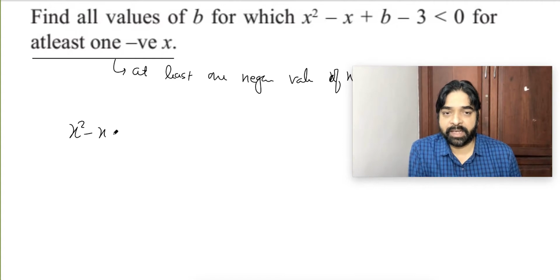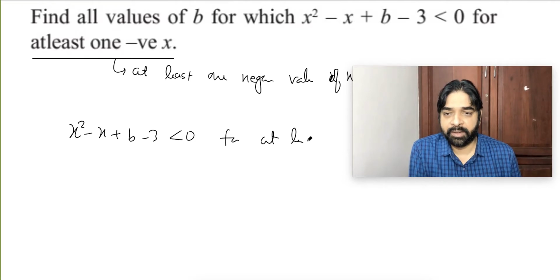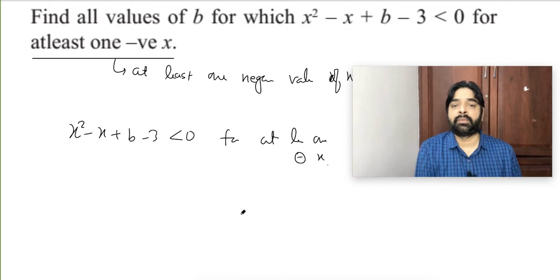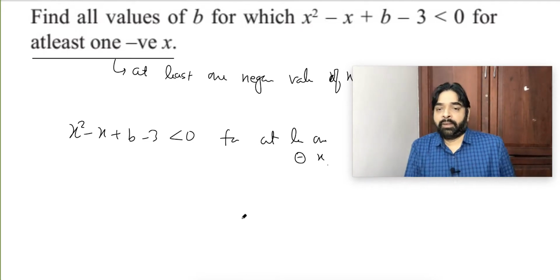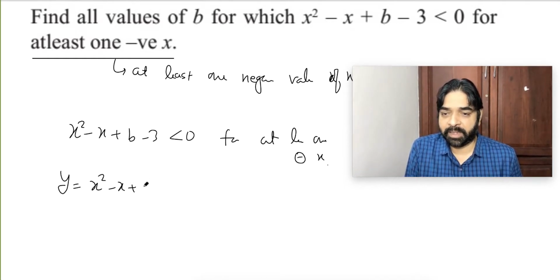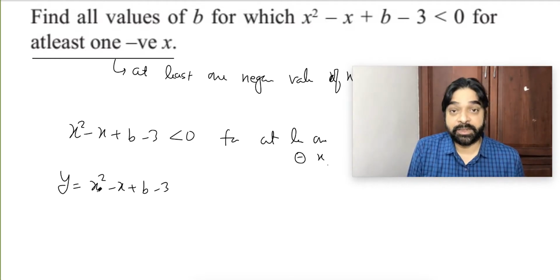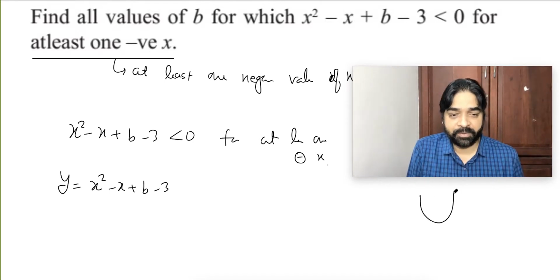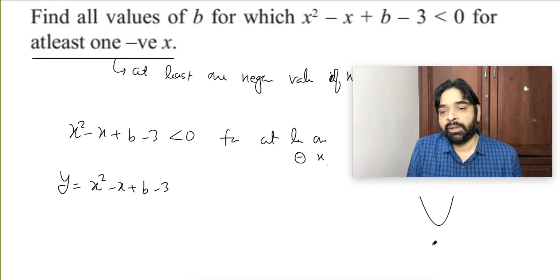x square minus x plus b minus 3 less than 0 for at least one negative x. Here y equal to x square minus x plus b minus 3. Now the coefficient of x square is already positive, means only one situation of the graph, that is the upper parabola. This situation only will happen. We want that it should be negative.